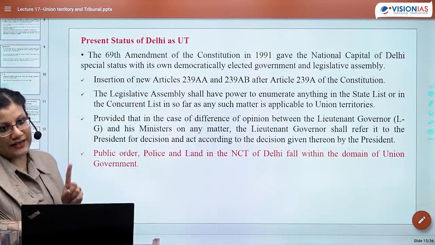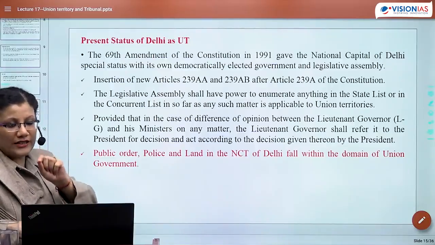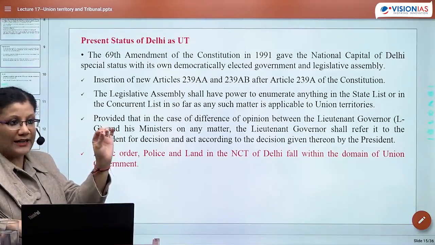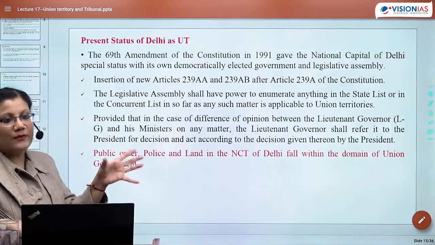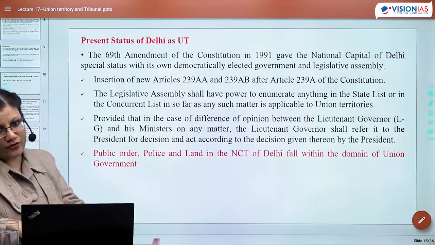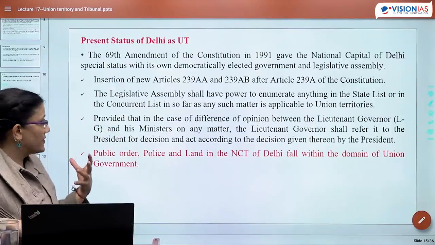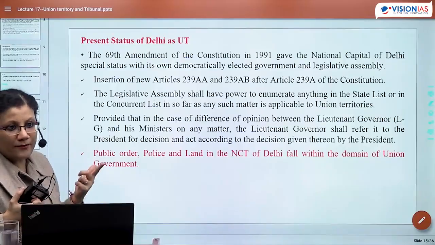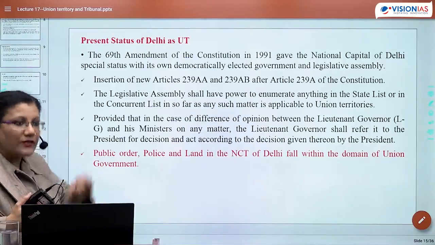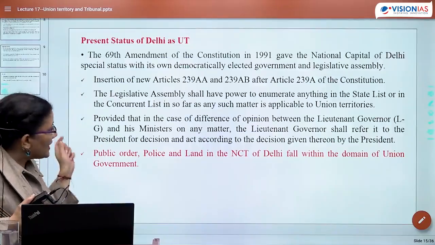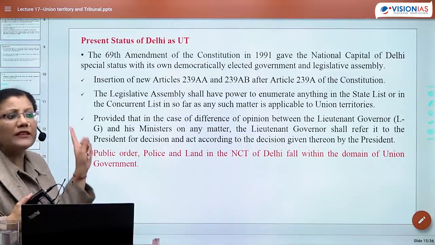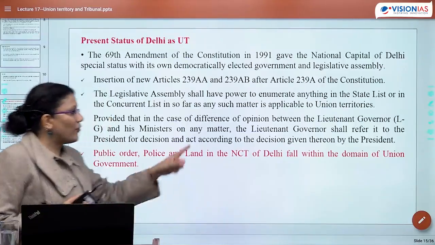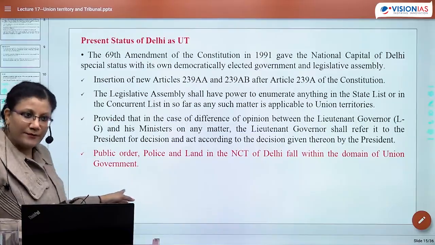This is the speciality in Delhi. कि भाई स्टेट और कॉन्करेंट लिस्ट में, स्टेट बारिंग पुलिस, पब्लिक ऑर्डर एंड लैंड, इसके बारिंग दिल्ली असेंबली और गवर्नमेंट can make law and act also. But suppose LG feels that there is a difference of opinion between LG and CM, so LG has the power to refer that matter directly to the President. And then decision would be taken by President. Probably this is also one of the reasons for the issues. Public order, police, land and NCT fall within the domain of union government, right?